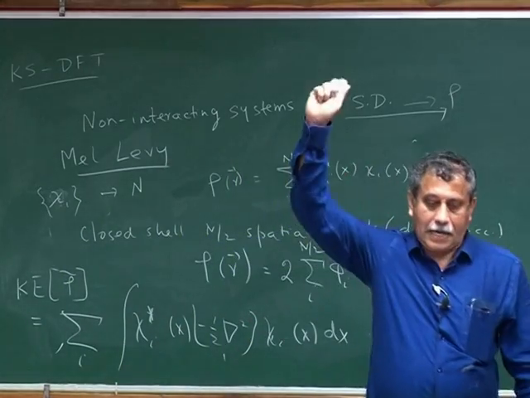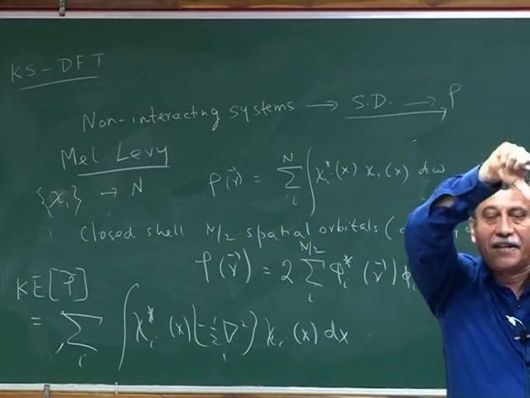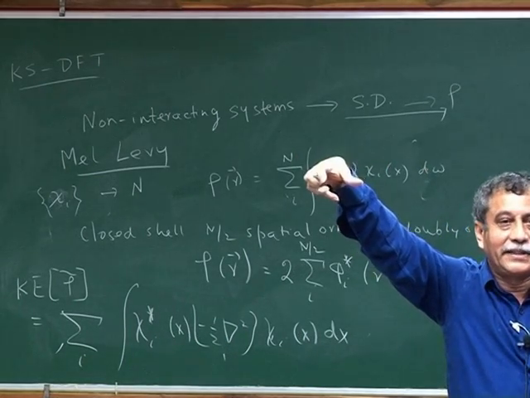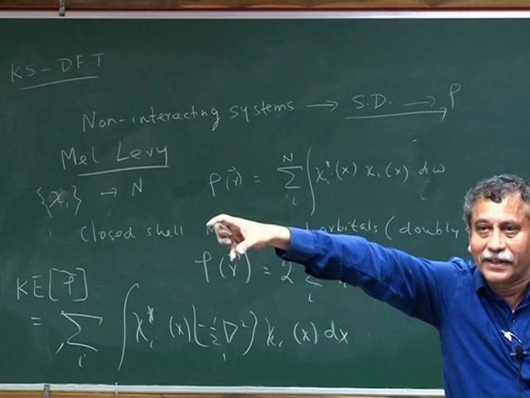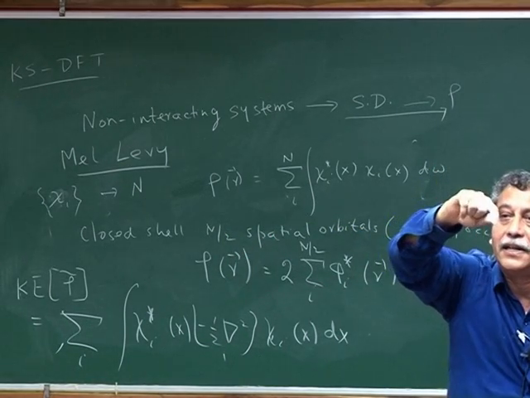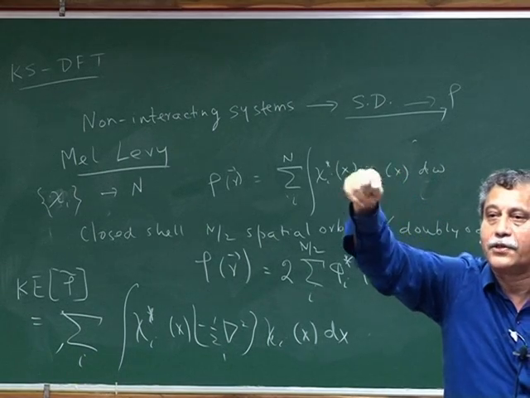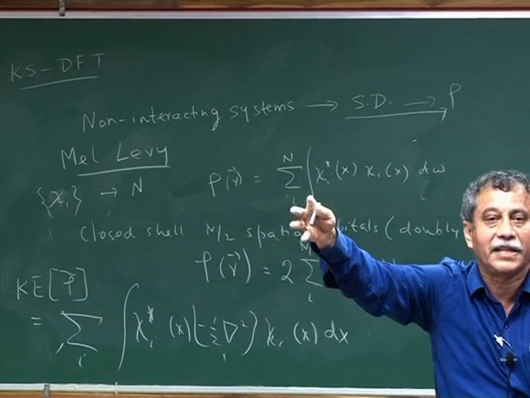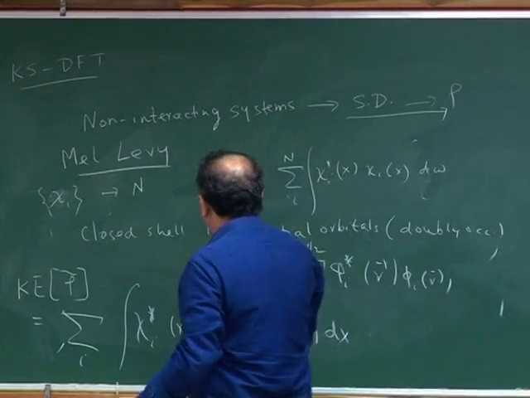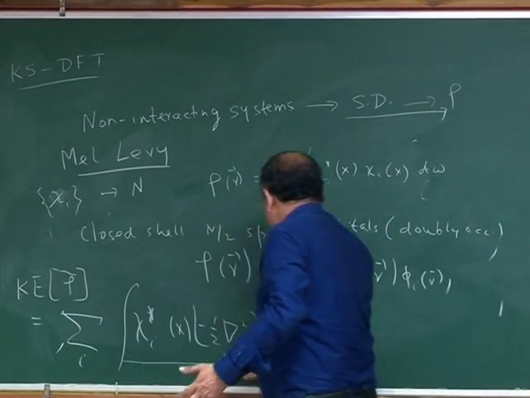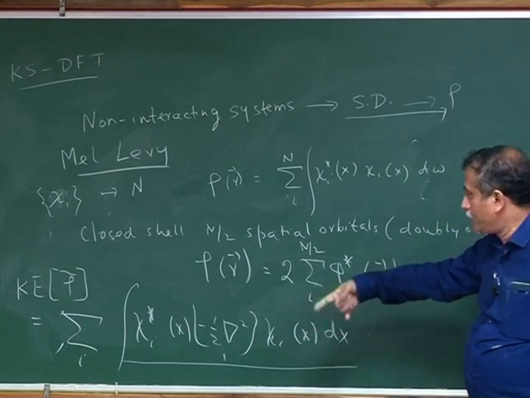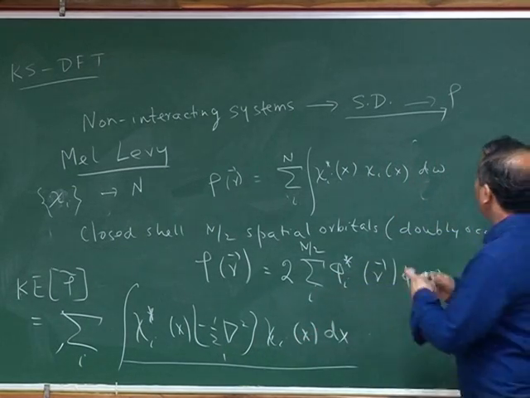Remember our original theorem for the single determinant, that if I have a Hamiltonian as a sum of one-particle operators, and there is no doubt that kinetic energy is one such operator, then each term would be written as a sum of orbital expectation values. So this is what is done. You just write the entire psi kinetic energy psi as a sum of the orbital contributions from the half Laplacian operator. So this is a very important part.